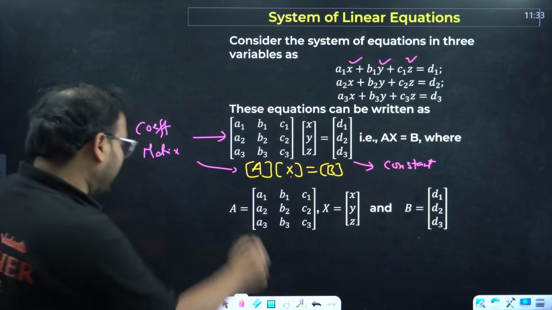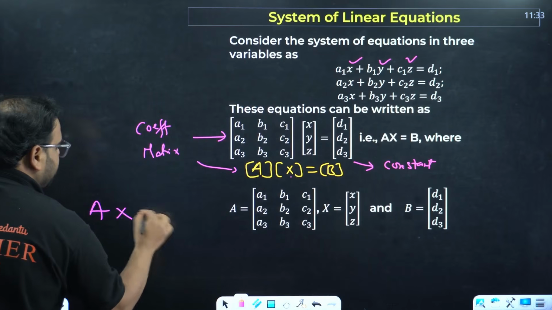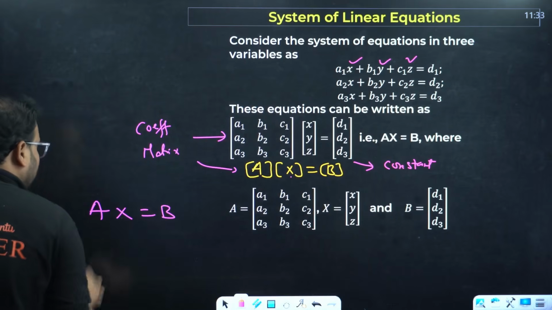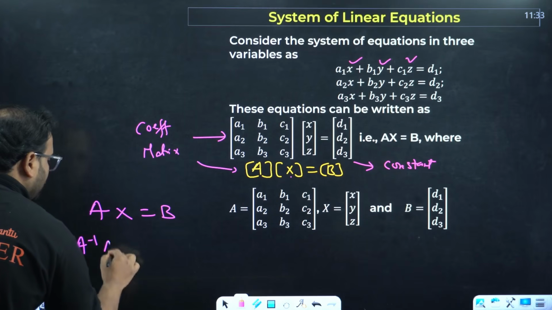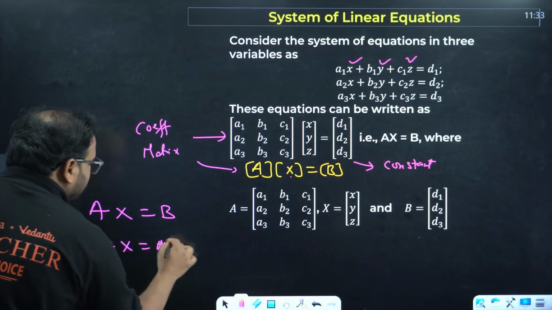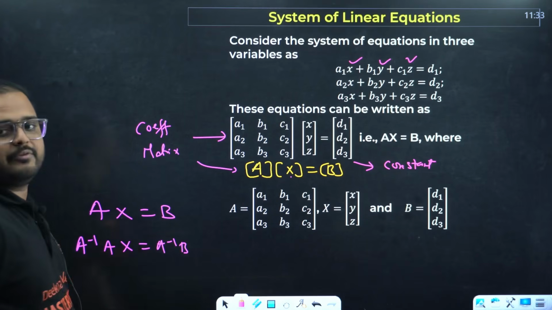If you have AX = B, we need to find out X, right? So what we do? We write A inverse of A, X, equals A inverse of B. We do left multiplication of A inverse.